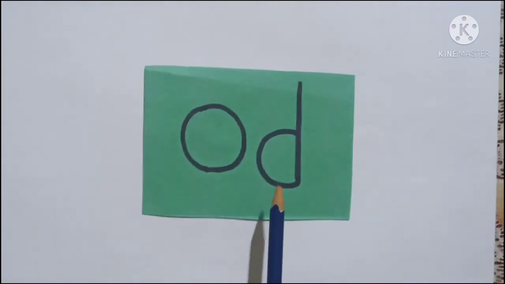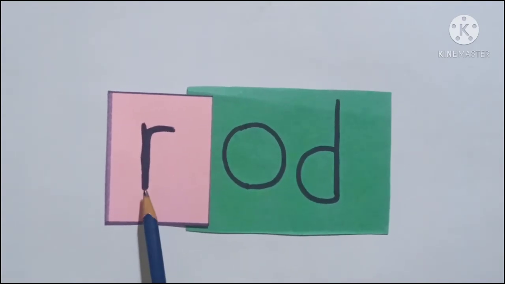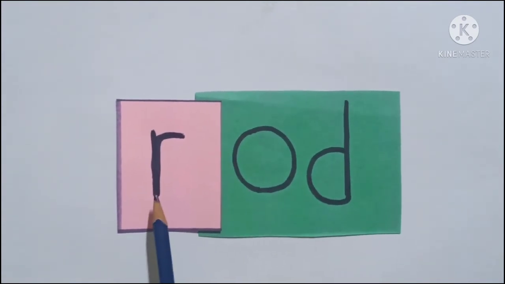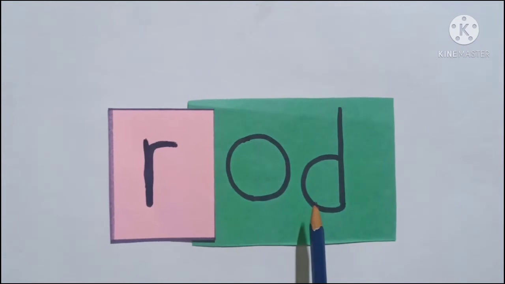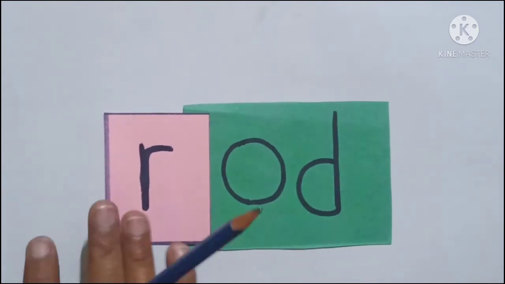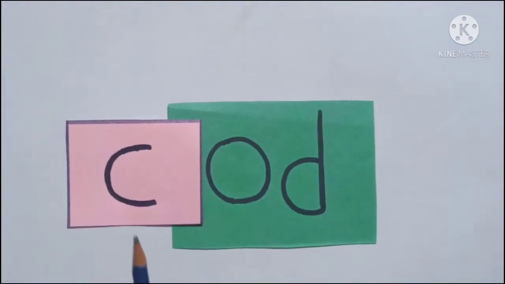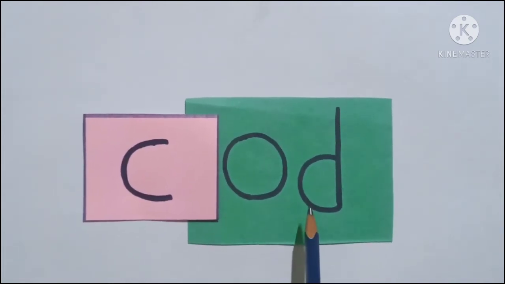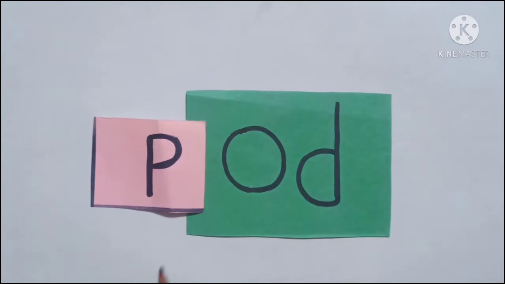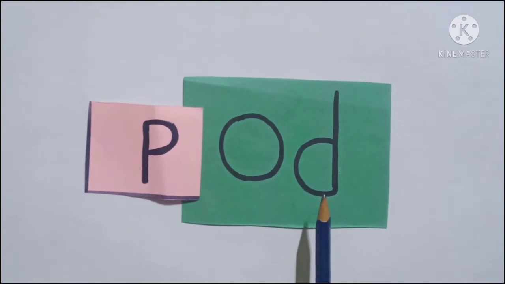So children, now it's time to learn O-D, odd sound. And let me add one letter R here. What does it become? R sound is R. R-O-D, rod. Let me add one letter C here again. And what does it become? C-O-D, cod. And let me add letter P here. P-O-D, pod.